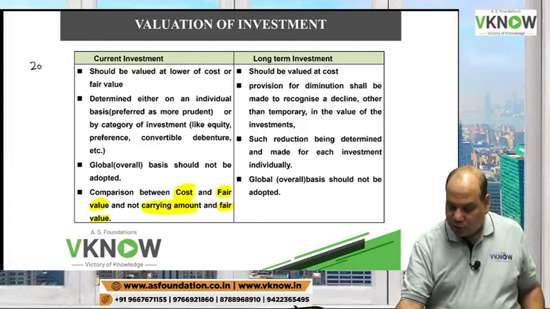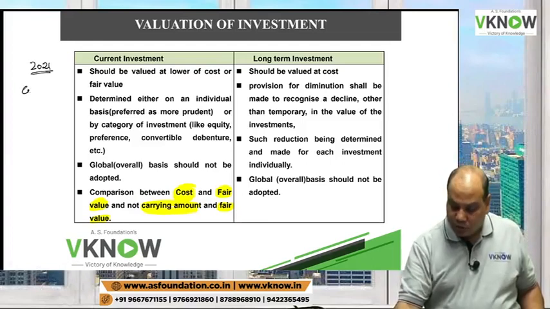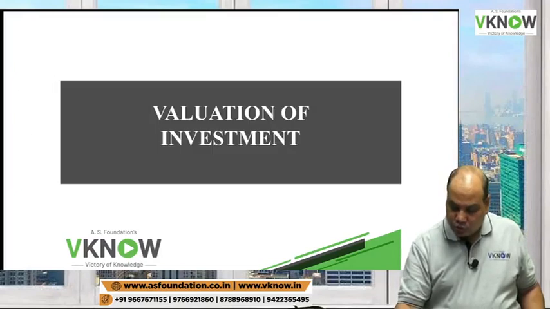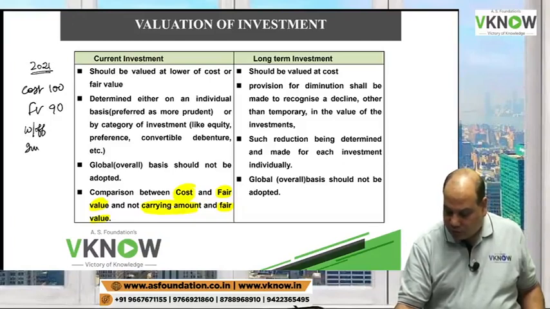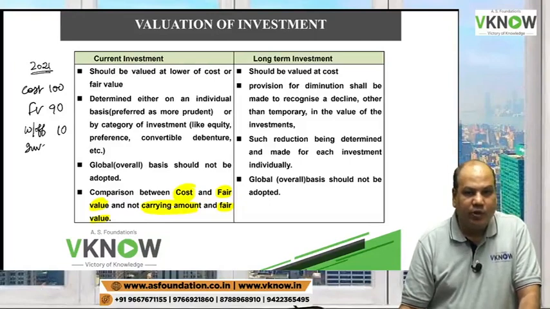Let us say in 2021, you purchased an investment whose cost is 100 rupees, whose fair value was 90 rupees. So you will write off the investment by 10 rupees.